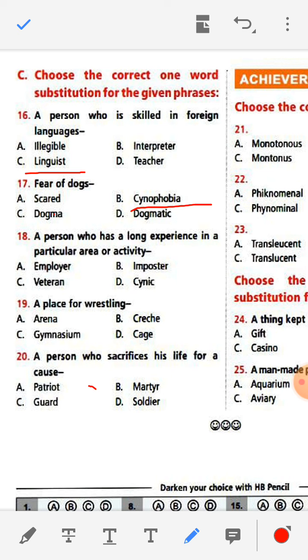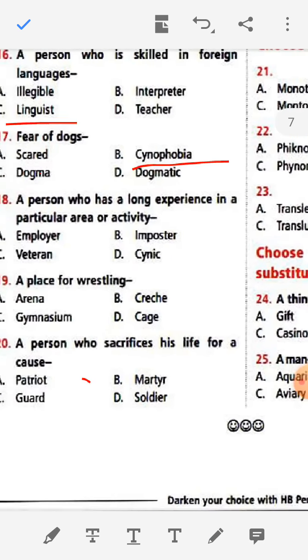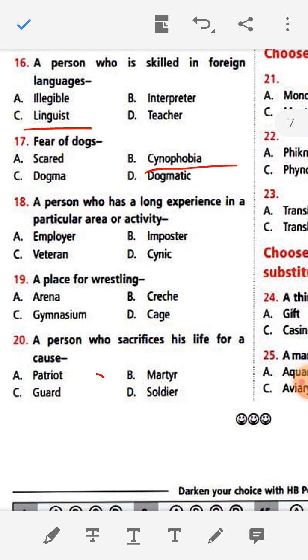Number 18. A person who has a long experience in a particular area or activity. See the options: employer, employ means those who are working; imposter; veteran; cynic.